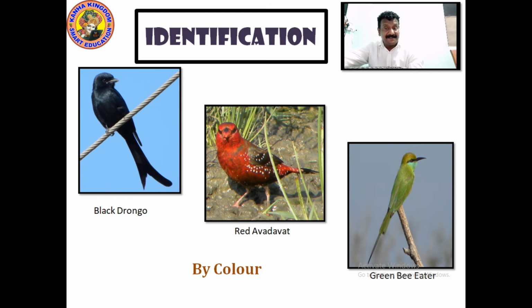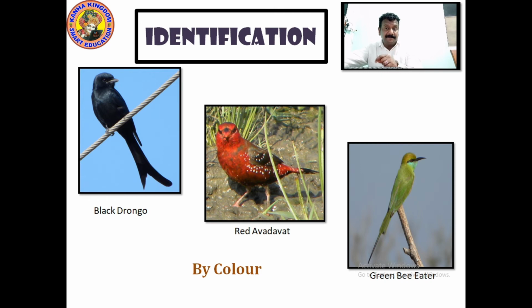It's also easy because when you look at it, you can come to know that this is the red avadavat. I need to write the spelling of this. Green bee eater. When you talk about the green bee eater, it has a special type of beak and green color.